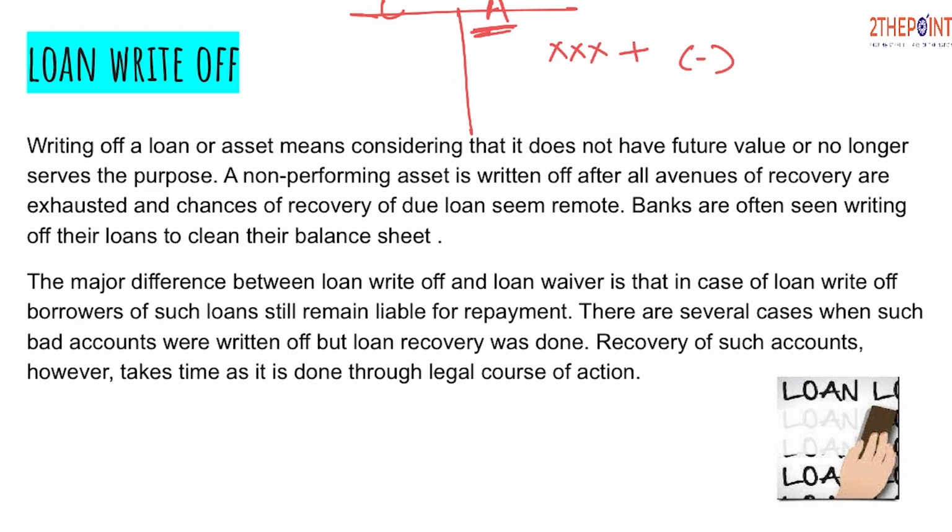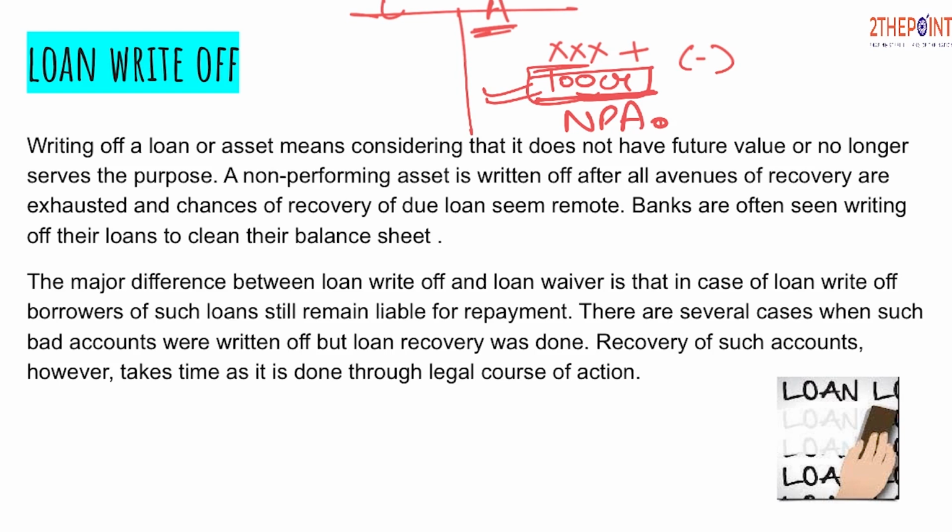What if after some time the bank realizes that the amount, let's suppose 100 crores standing here, is not being serviced by the debtor? That means the debtor is not paying the amount. After a certain point of time, though it is an asset, it is a non-performing asset, which is of no value to the bank. So what the bank will do after a point of time is write off or remove this 100 crore standing here from its balance sheet to show the correct picture as to what is the exact amount of the assets in the balance sheet of the bank.